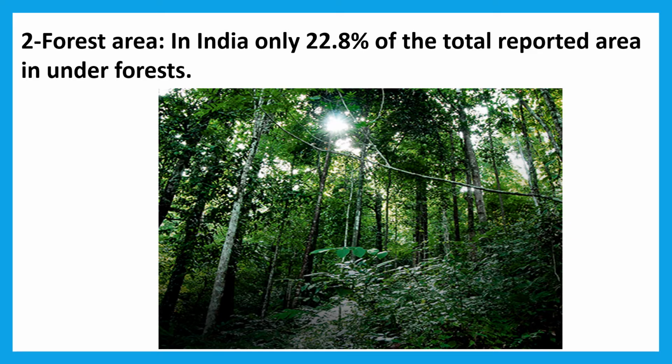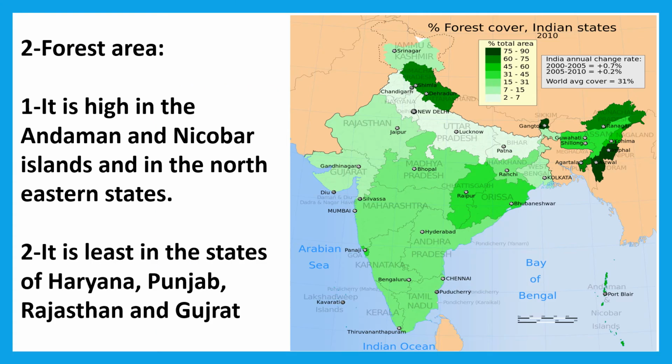Now forest area. In India, only 22.8% of the total reported area is under forest. It is high in the Andaman and Nicobar Islands and in the north eastern parts.